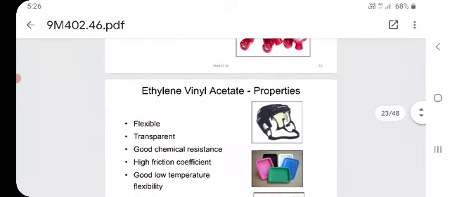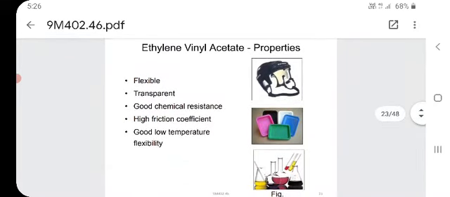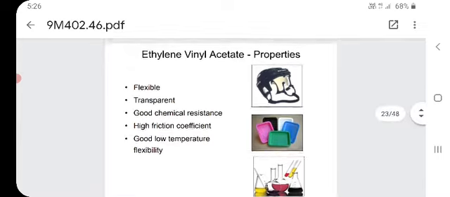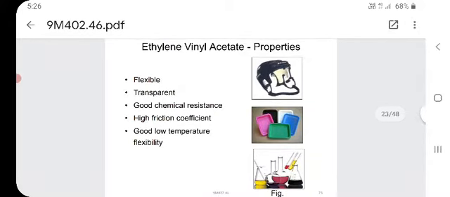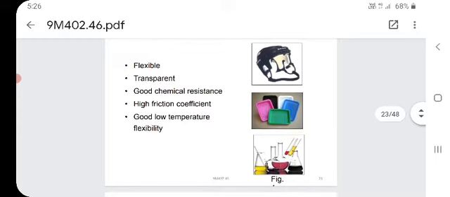Next, ethylene vinyl acetate properties. Flexible, which means it can change its shape easily. Transparent, with good chemical resistance, high friction coefficient, and good low temperature flexibility. The example you are seeing is a helmet. They also make trays and conical flasks, which we use in chemistry labs.